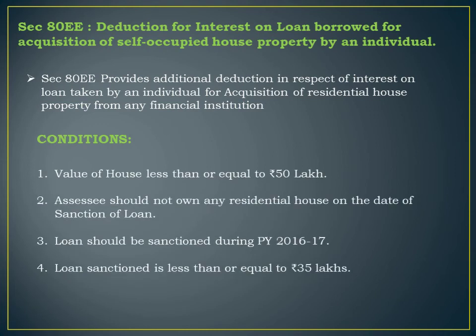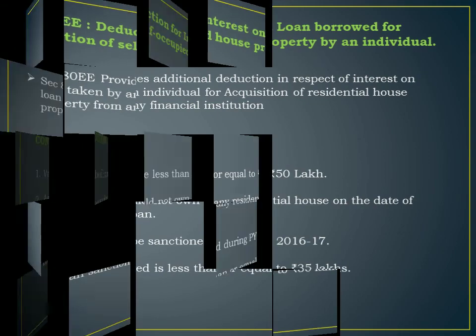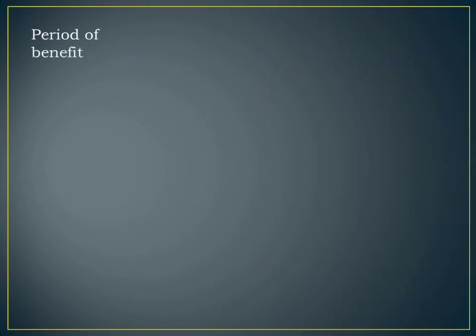For this, what are the conditions that you have to fulfill? The value of the house should be less than or equal to rupees 50 lakh. Assessee should not own any residential house on the date of sanction of the loan. Loan should be sanctioned during PY 16-17 and the loan sanctioned should be less than or equal to rupees 35 lakh. Means the value of the house should be 50 lakh or less. Loan should be sanctioned during PY 16-17. He should not own any residential house and the loan sanction amount should be less than or equal to rupees 35 lakhs.